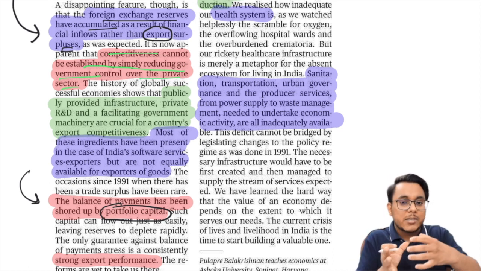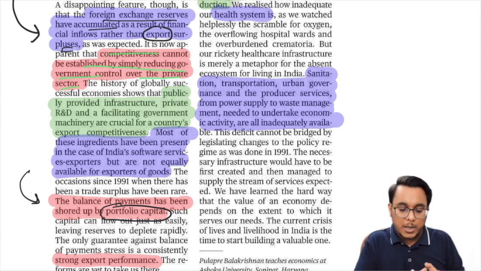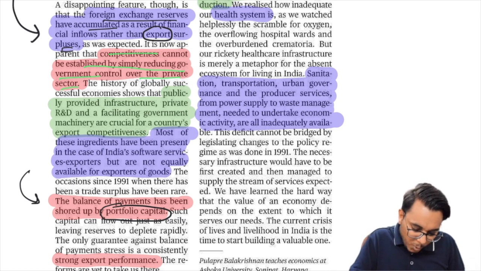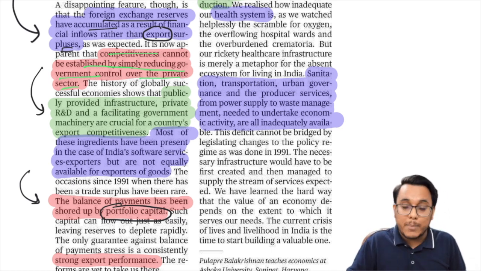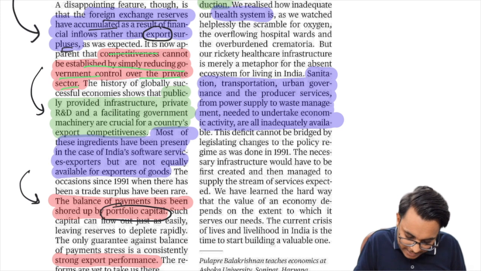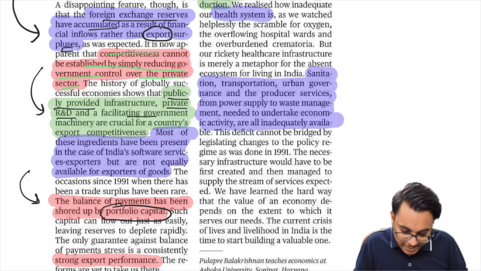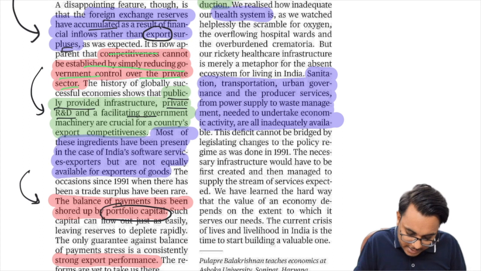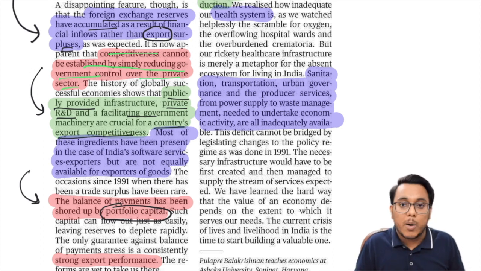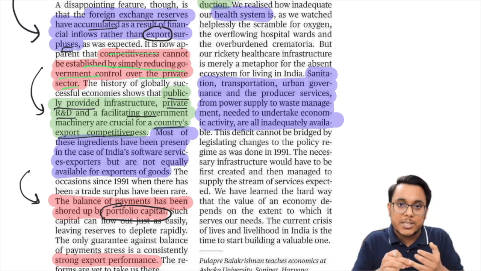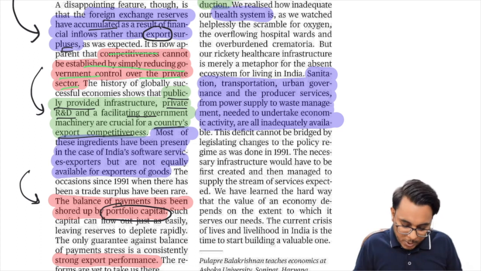But we reduced the government control. It has been provided that much more has to be done. What much more has to be done? We need to increase the infrastructure which is being publicly funded. Private research and development needs to be increased. Government needs to be a facilitator towards increasing the country's export competitiveness. So export, research and development, infrastructure, they are also needed to be increased.